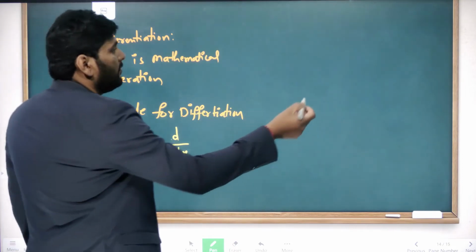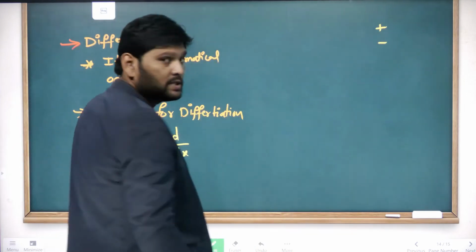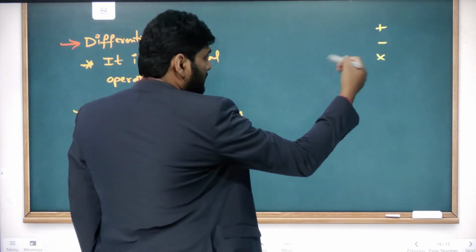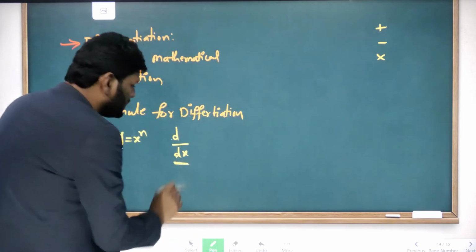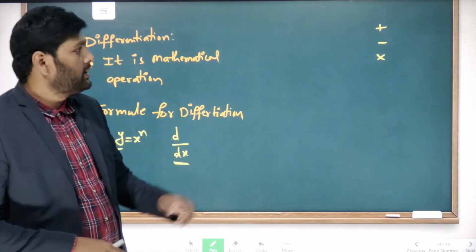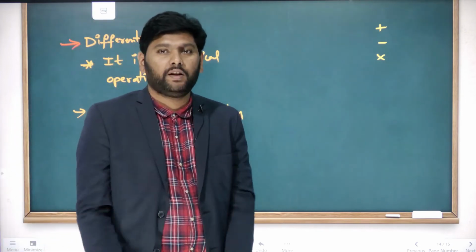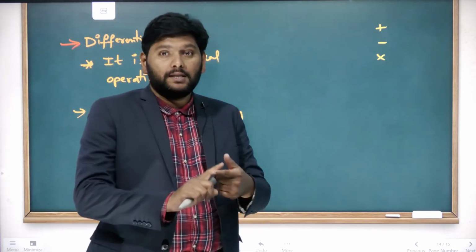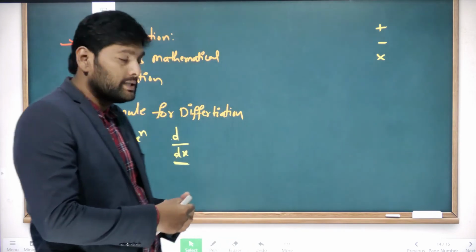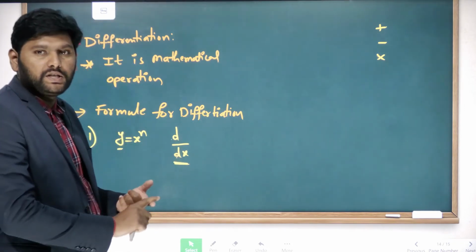How are we using it for a mathematical operation? For addition, we use plus. For subtraction, we use minus. And for multiplication, you use this symbol. In a similar way, for differentiation, you will use d by dx. This is actually called an operator. So plus is the operator for addition, minus is the operator for subtraction, multiply is the operator for multiplication. Similarly, d by dx is the operator for differentiation, isn't it?